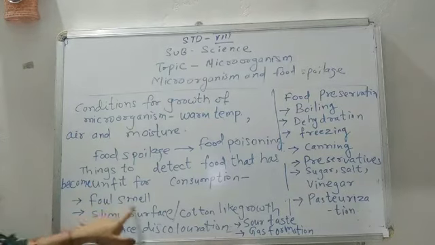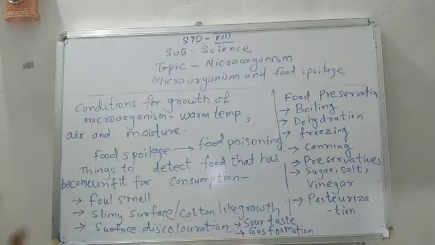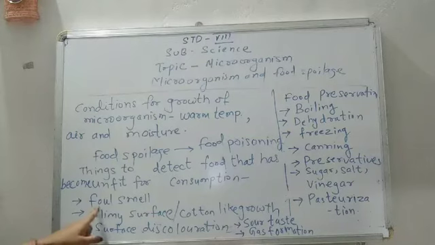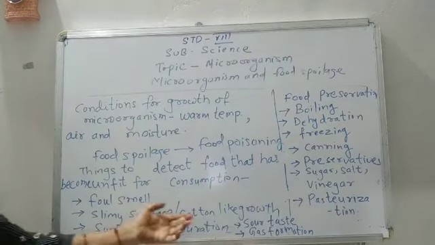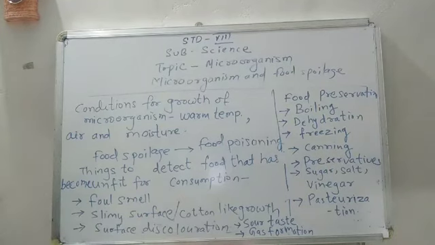First thing is foul smell, bad smell. If the food is contaminated by microorganisms, then a foul smell comes out from it. Then the surface becomes slimy. Slimy means sticky, or some cottony growth you can see on the surface.